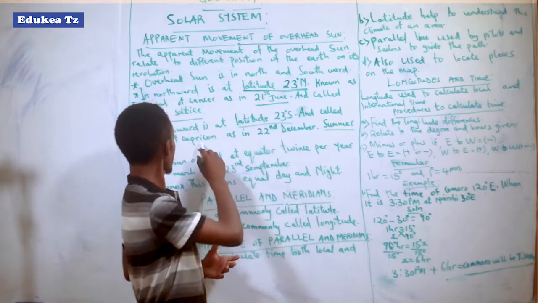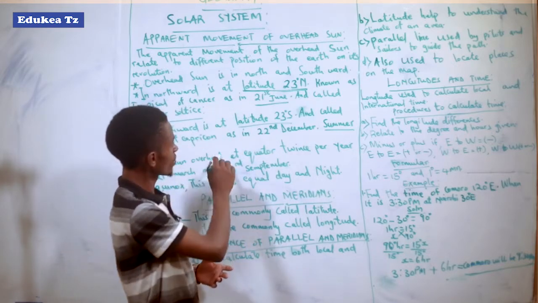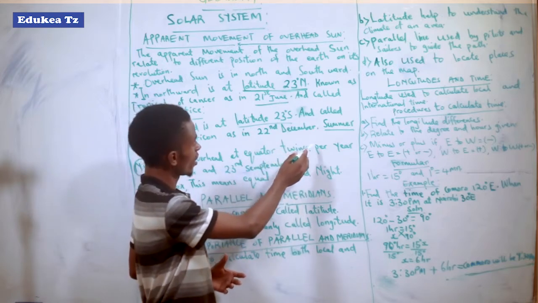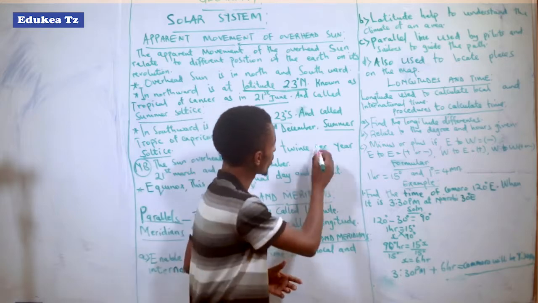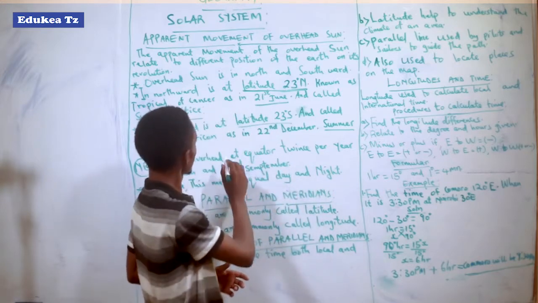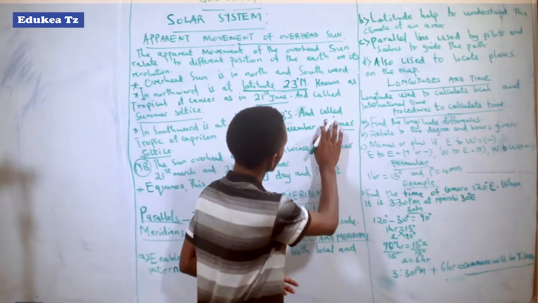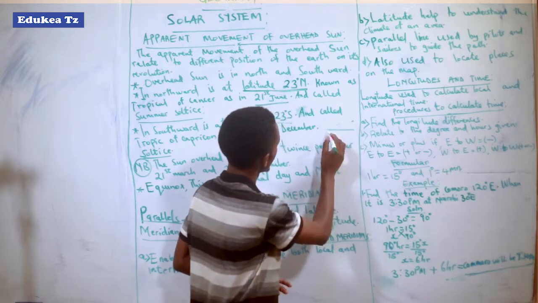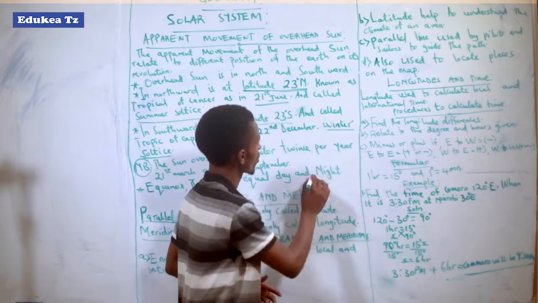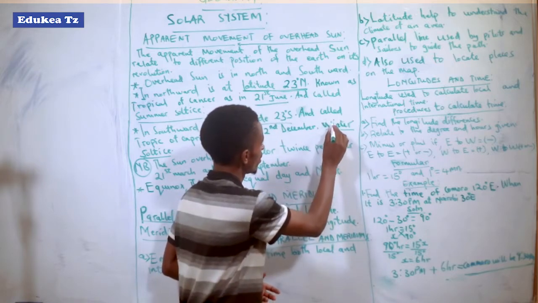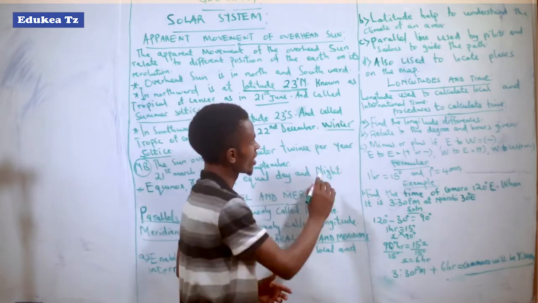Here we call it a summer solstice, but sorry, here we call it a winter solstice.